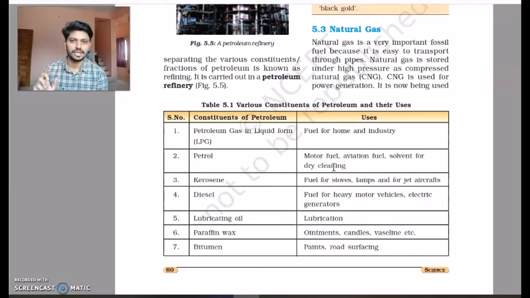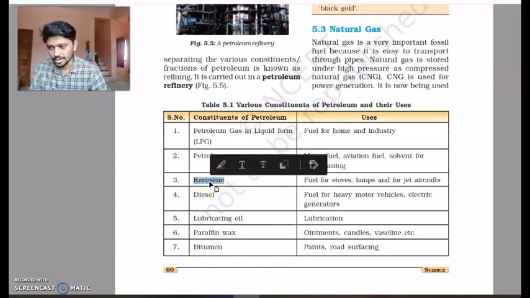We say, this is my very expensive shirt, expensive dress, I cannot wash it, I have to dry clean it. So what is dry cleaning? Dry cleaning is not actually dry, but just because water is not used in it, we call it dry cleaning. So one of the solvents used for dry cleaning is again petrol.